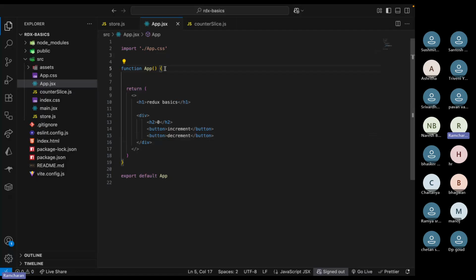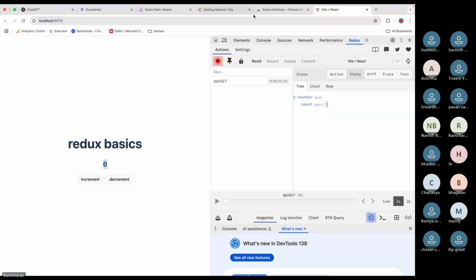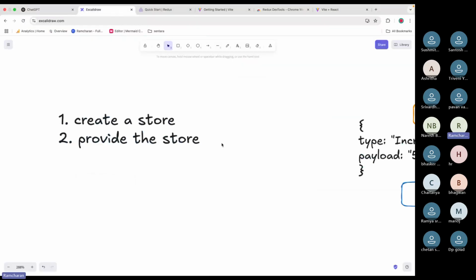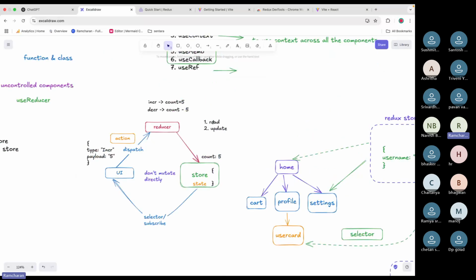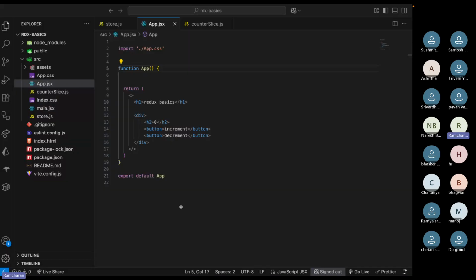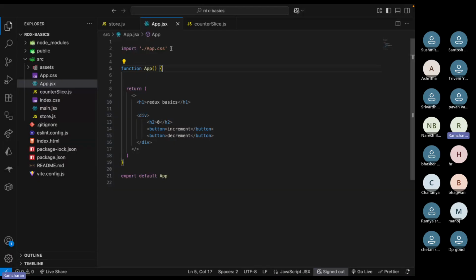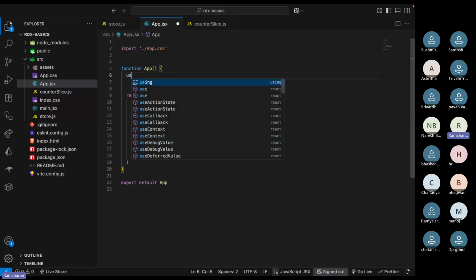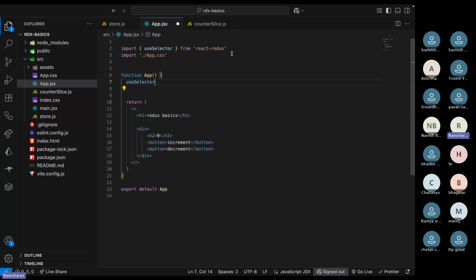I already told you how to read the state from the store. We'll use a selector here. From the store you want some information, you use a selector. You have something called the useSelector hook. This one you will import from react-redux.